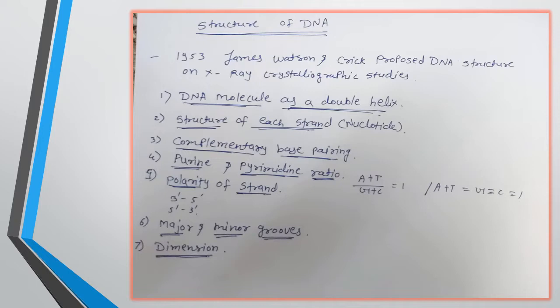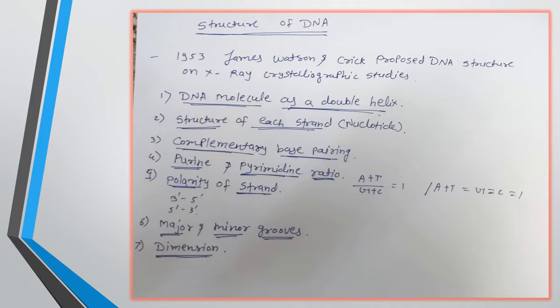Now complementary base pairing. What is complementary? Complementary means that the base sequence present on one strand of DNA decides the base sequence present on the other strand of DNA, and it is called the complementary strand. The nitrogen base present on one strand pairs with the nitrogen base on the opposite strand, and this is called complementary base pairing. That pairing is between purine and pyrimidine nitrogen bases, where adenine pairs with thymine, or thymine with adenine, by 2 weak hydrogen bonds, and guanine pairs with cytosine, or cytosine with guanine, by 3 weak hydrogen bonds.